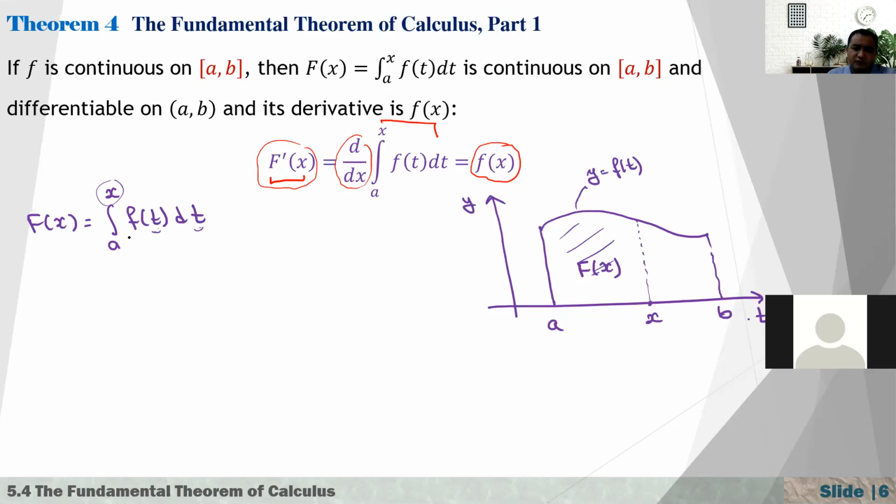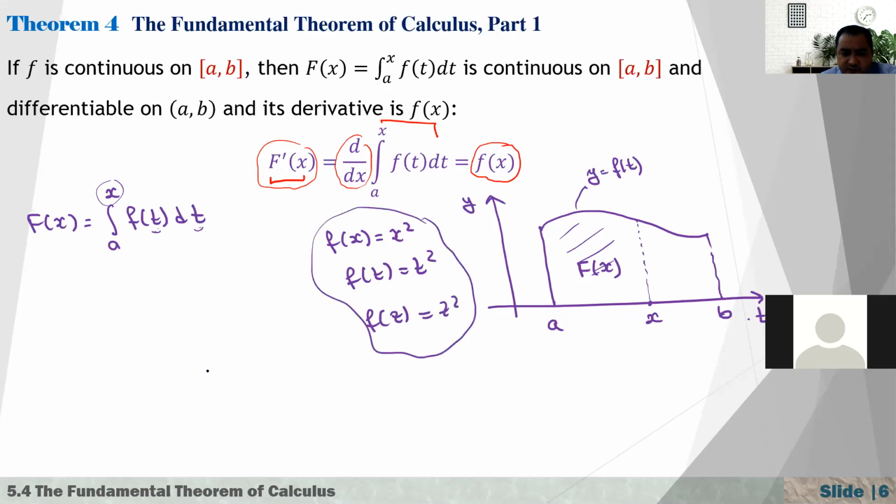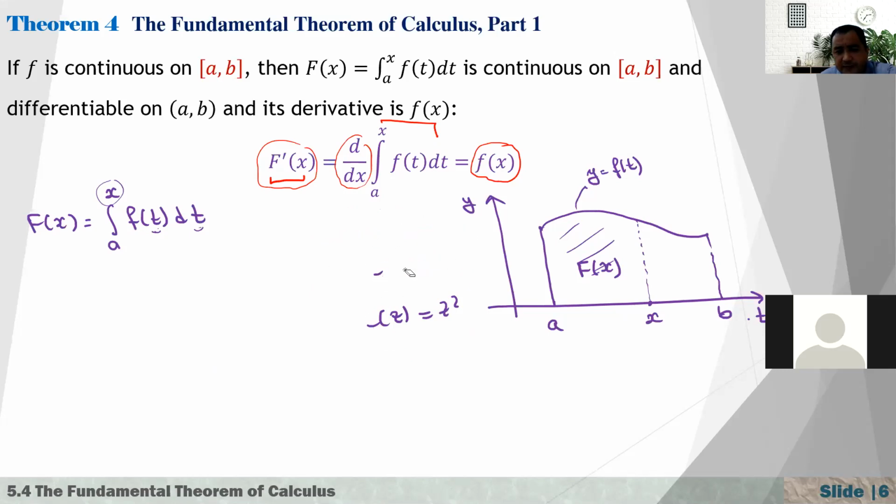But actually, f of x equals x squared, f of t equals t squared, f of z is equal to z squared. They are exactly the same functions, right? We can use any variable. Using a different variable does not change the nature of the function.